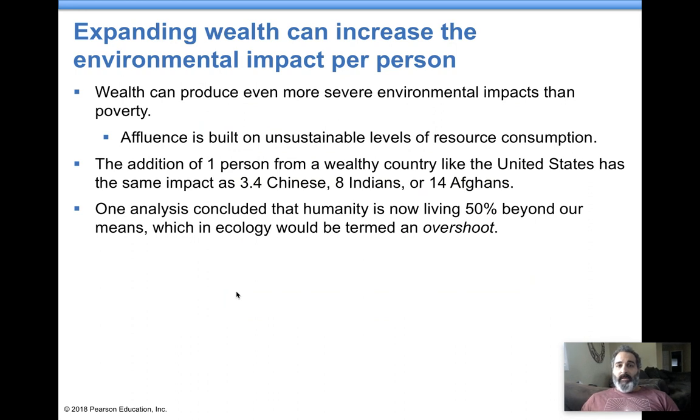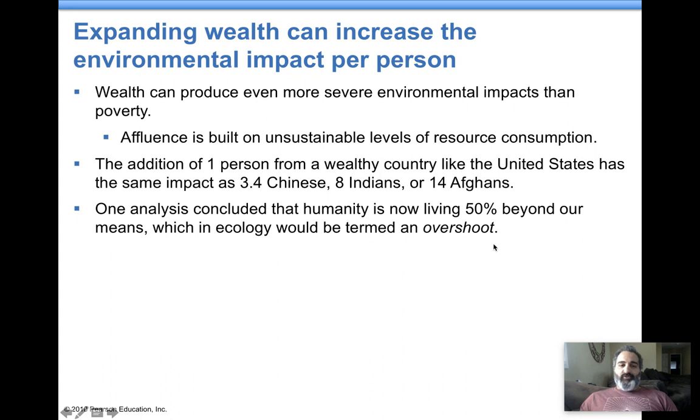We've already said that the more money you spend, the more you impact society. There's a lot of repetition in this chapter, you're probably noticing that, but it's real simple. Wealth means more environmental impacts because you spend more money and more resources are consumed. We spoke about this in the first chapter.